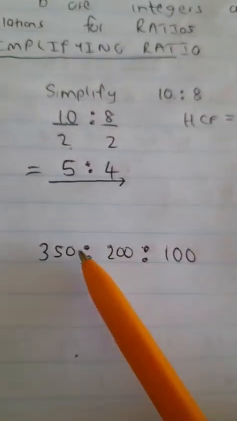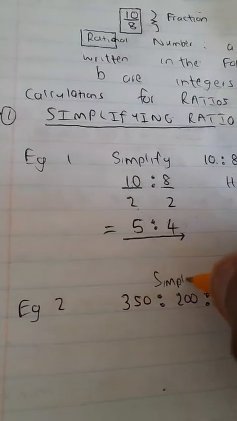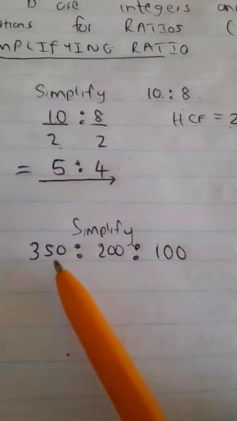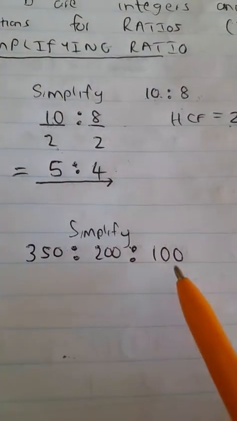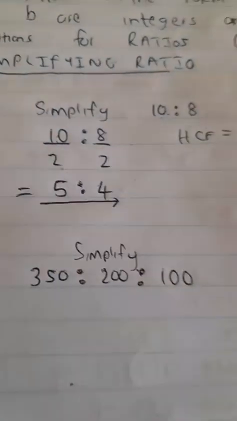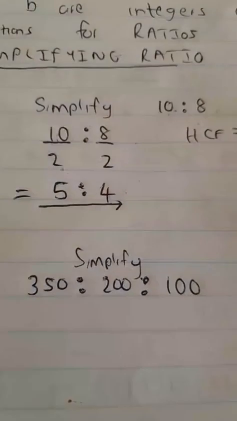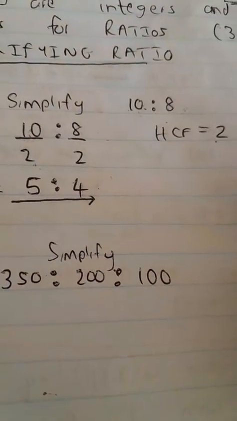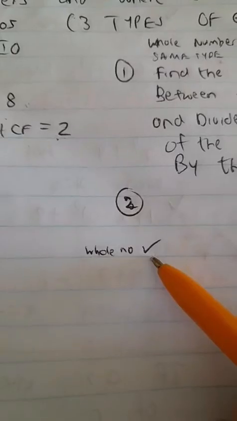Okay, so let's go back here. Remember, we need to do what with this? We need to simplify, because that's the first type of question we get asked for ratio. So step number 1, we need to check that 350, 200, and 100 are all what? Whole numbers. Are they all whole numbers? Yes, they are, because we remember what our definition of whole numbers is. So are they all whole numbers? Yes, they are. So check.